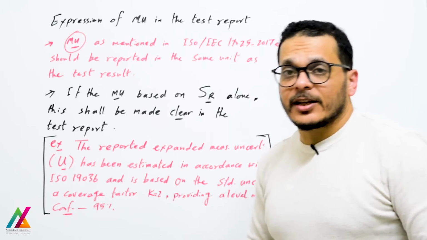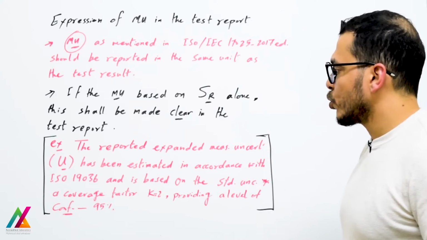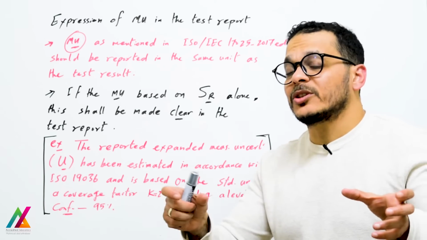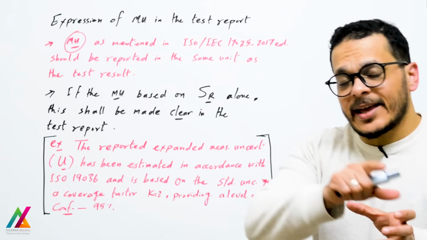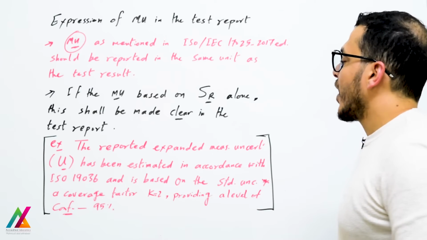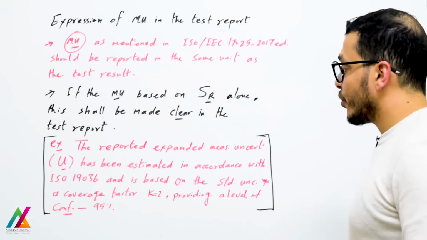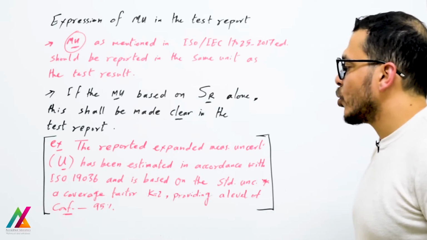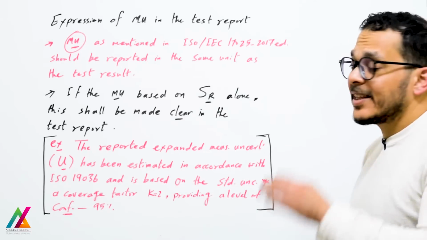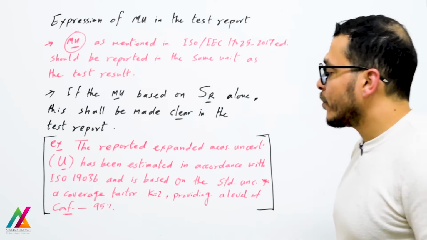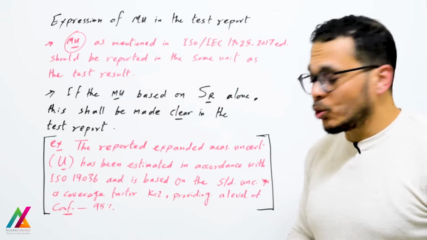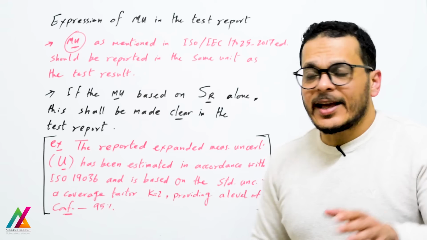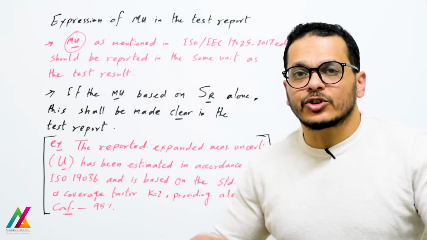And this example from ISO 19036 you can also write in the test report, after you add the final result plus minus measurement uncertainty in the same unit as the final result. You can write: the reported expanded measurement uncertainty has been estimated in accordance with ISO 19036 and is based on the standard uncertainty multiplied by a coverage factor k equal to, providing a level of confidence of 95%. That will be in every report you provide to the customers.